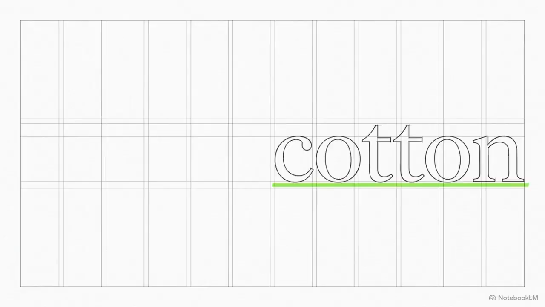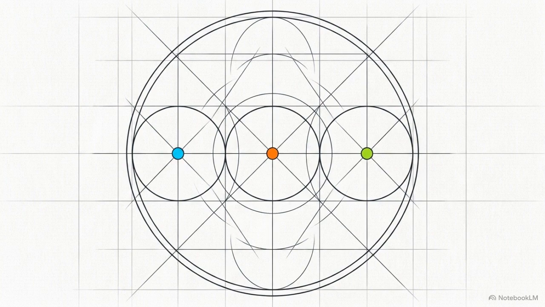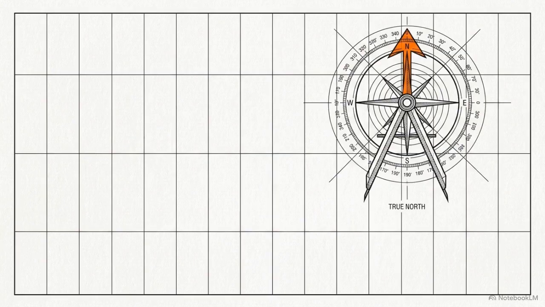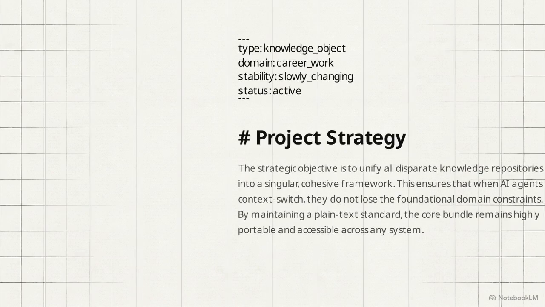Transitioning from plumbing to meaning, we look at Cotton, the non-technical context blueprint. Cotton provides the governing rules for naming, grouping, and relating personal information. It guides agents through principles rather than locking them into a rigid database schema. The default container for this meaning is a markdown file with YAML front matter. It is universally portable, human-readable, and easily parsed by language models.